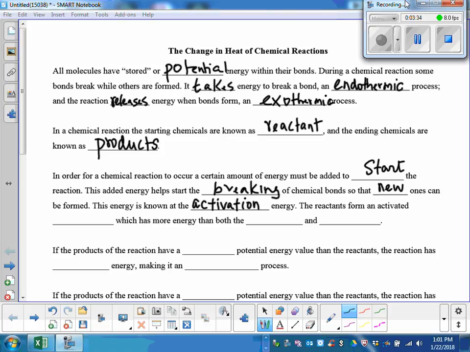Now, what is happening here? These are the reactants. You gave that energy. What did they make?